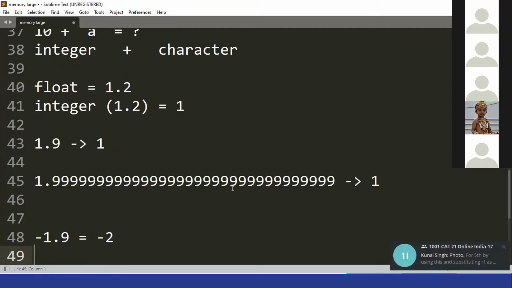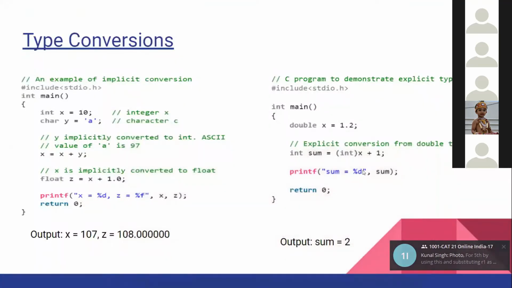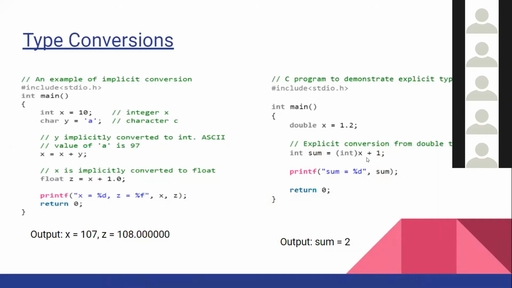So this is what is happening when you explicitly convert. Here, 1.2 it is trying to convert into integer. So it will convert into what value? What is the integer value of 1.2? 1. So sum equals 1 plus 1, which is 2. So you got output as 2. Okay, clear what conversion is.